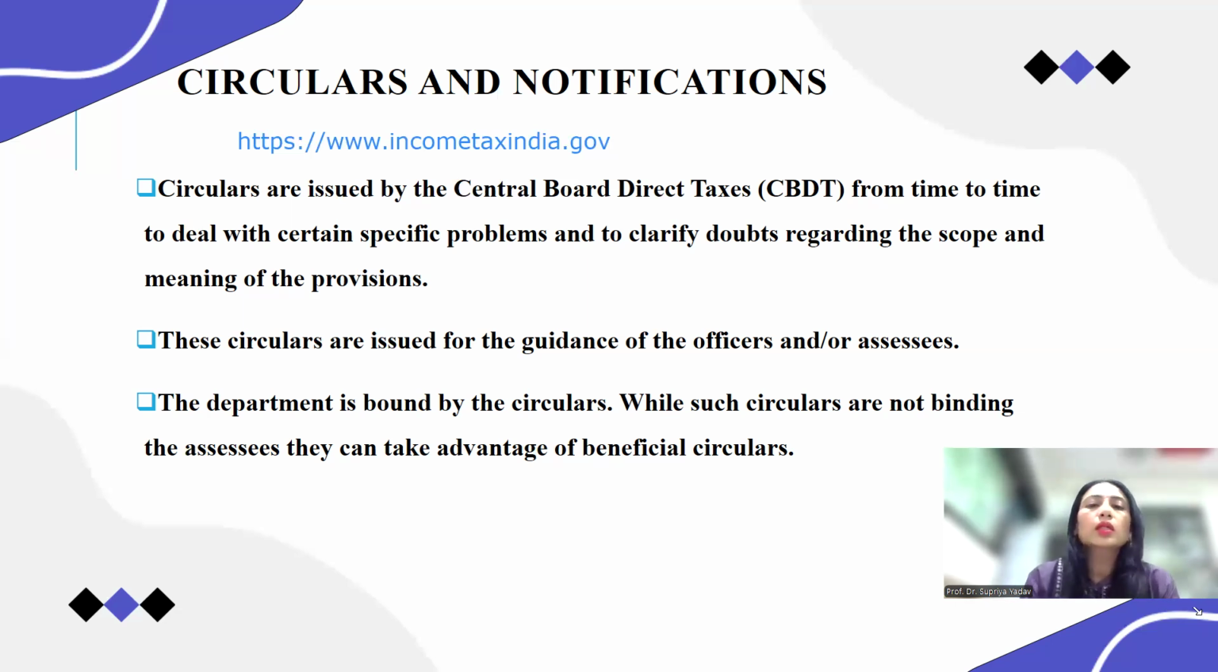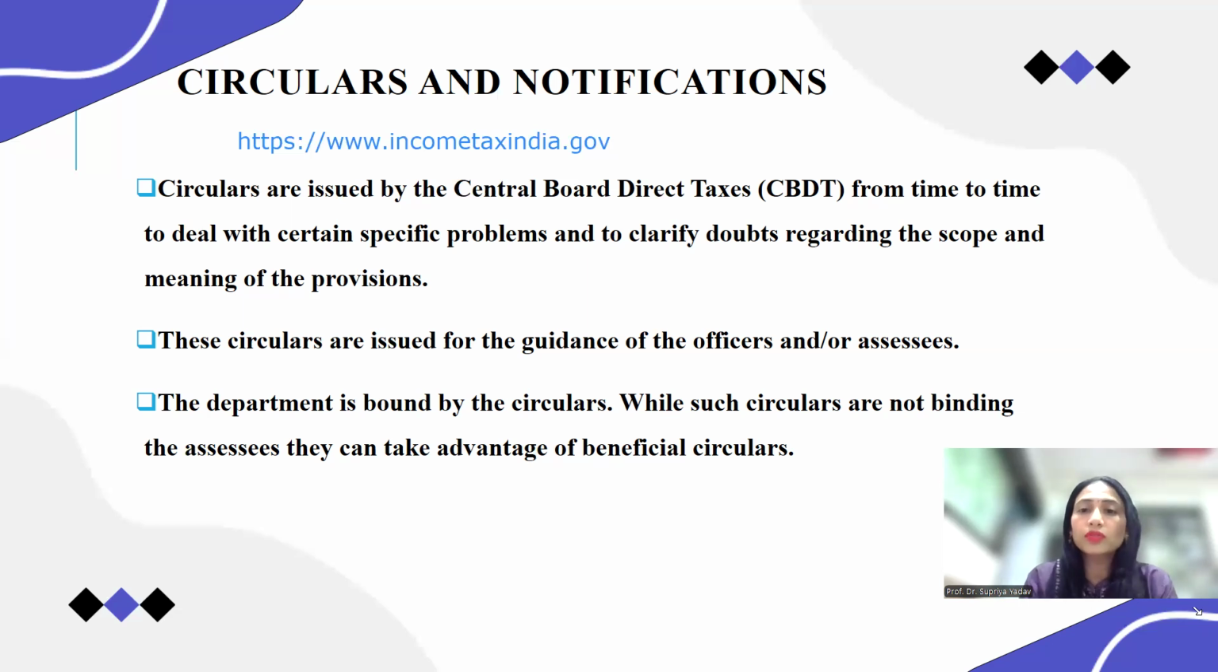The assessee can take the advantage of circulars and notifications, and if he thinks that it is not in his favor, or in other words, if he feels any loss because of these circulars and notifications, or feels cheated by the CBDT, then the assessee, that means a person who is assessed by the income tax department, can go to the court and ask for justice.